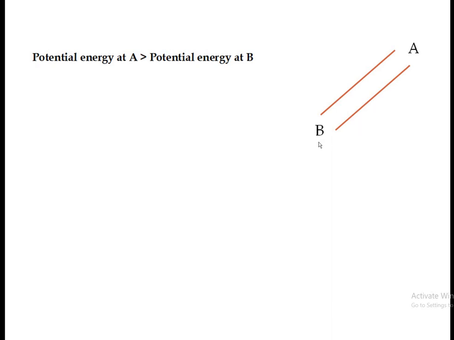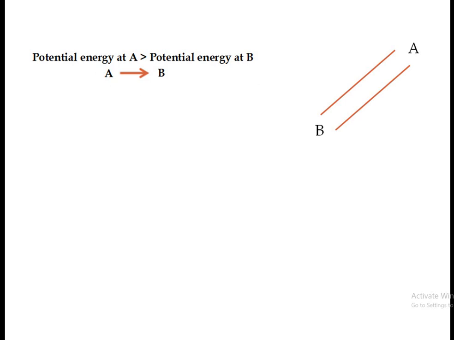If you want to decide the direction of flow, from this potential energy level we can decide the direction of flow, and the direction of flow will be that the fluid flows from the higher potential energy level to the lower potential energy. So that means from A to B.